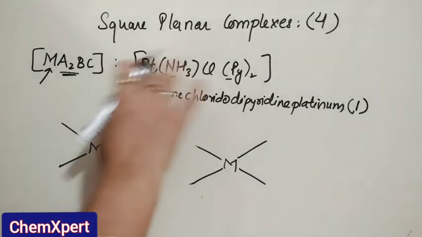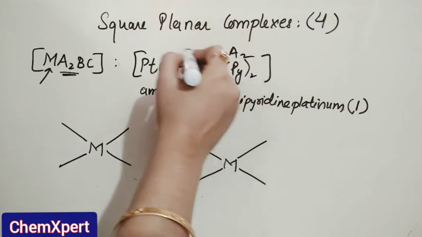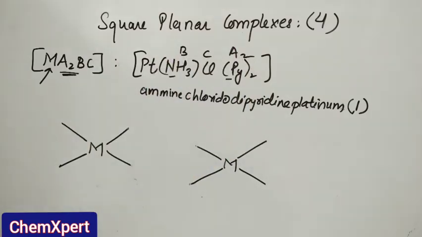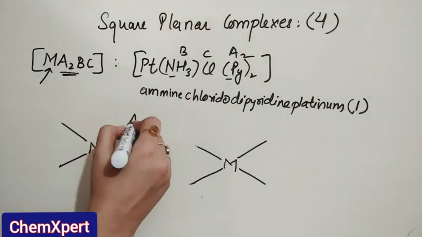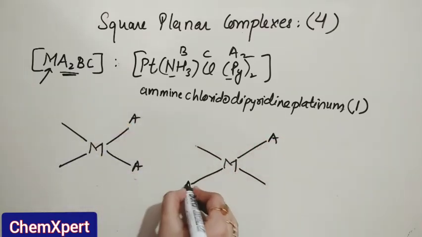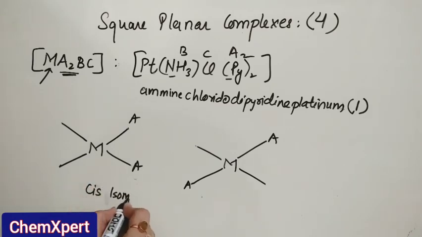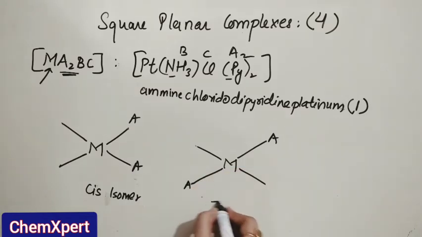Now we have to arrange this. This is Ma2BC, where pyridine is A2 and we consider the others as B and C. Whenever the two A are adjacent, it is the cis isomer, and when both A are in the trans position, it is the trans isomer.